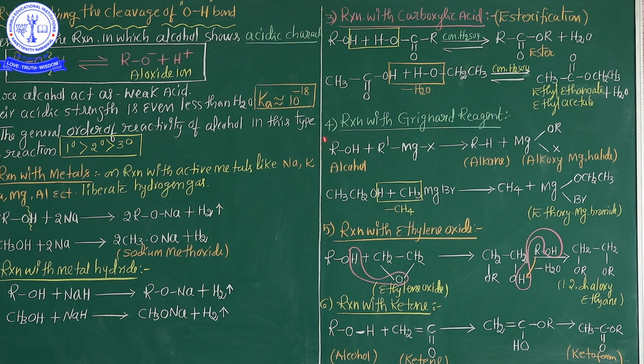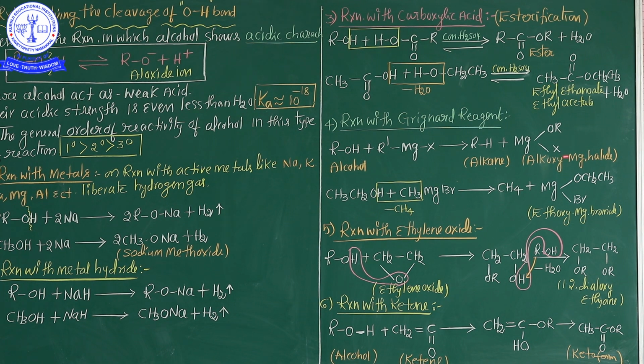And the fourth chemical property from the category of cleavage of the OH bond: reactions with Grignard reagent. You know that very well. Grignard reagent is nothing but alkyl magnesium halide. So when alkyl magnesium halide reacts with alcohol, what product is formed? Alkane and alkoxy magnesium halide are formed.